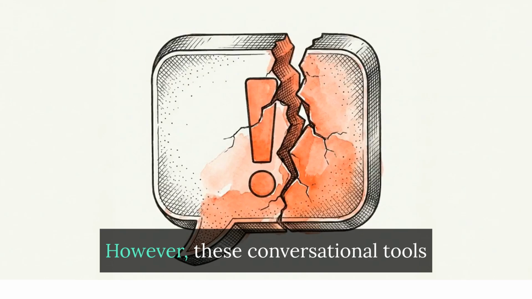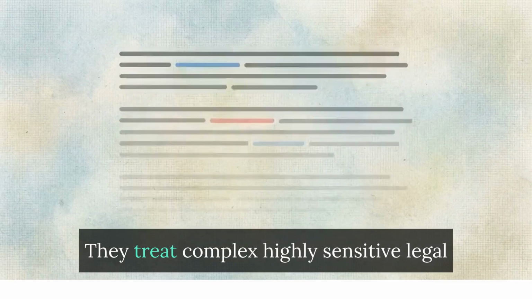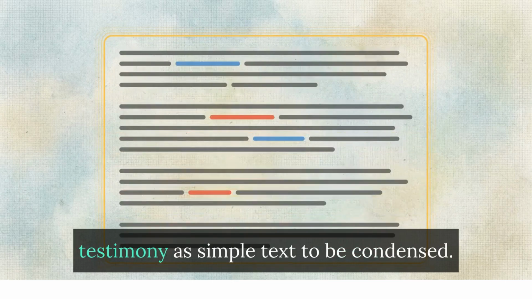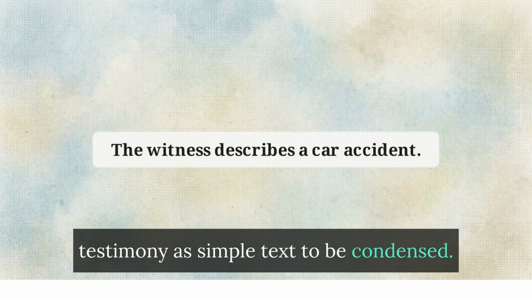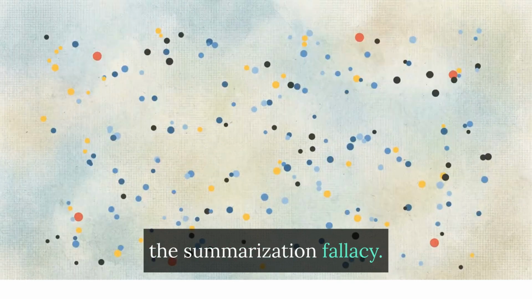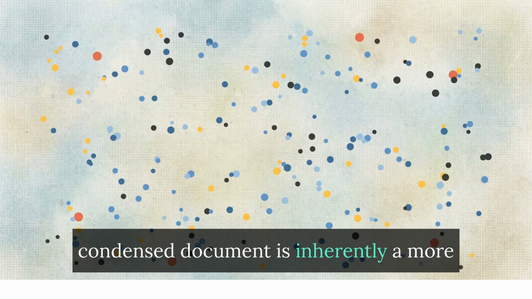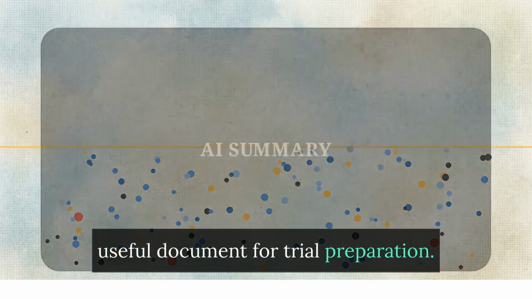process. However, these conversational tools possess a core operational flaw. They treat complex, highly sensitive legal testimony as simple text to be condensed. This diagram illustrates a flaw known as the summarization fallacy. It is the assumption that a shorter, condensed document is inherently a more useful document for trial preparation.